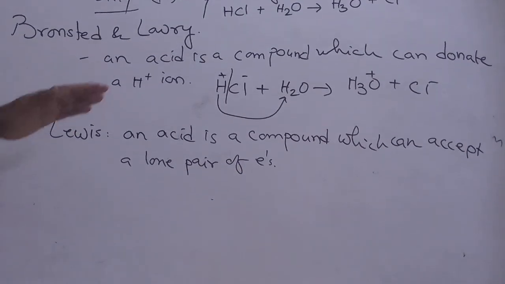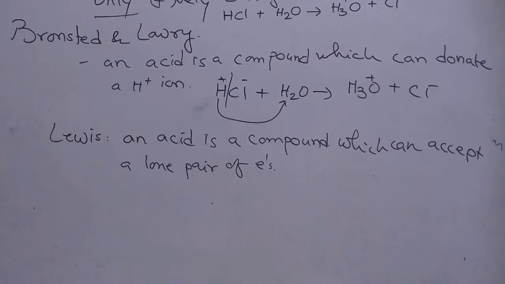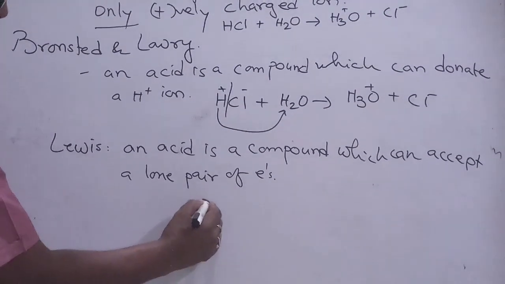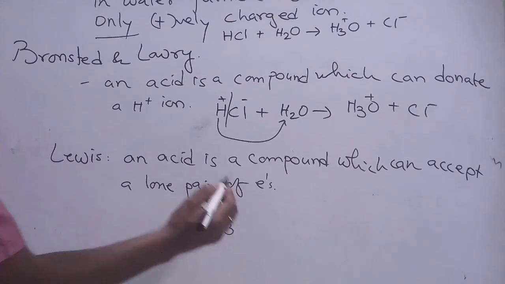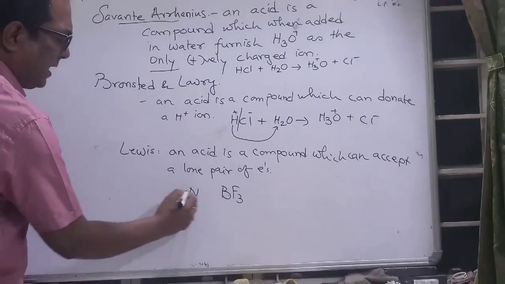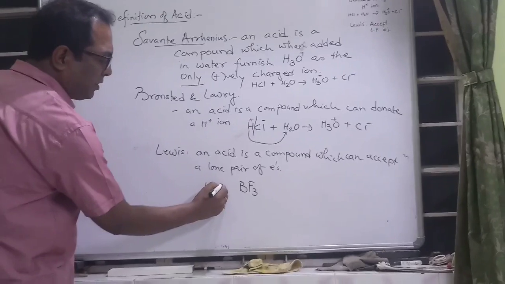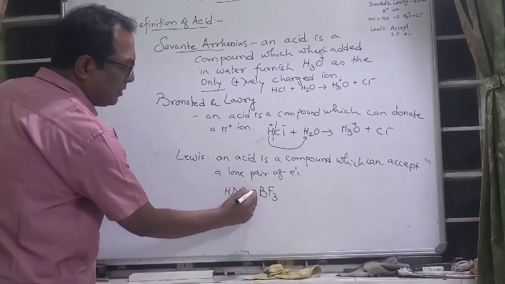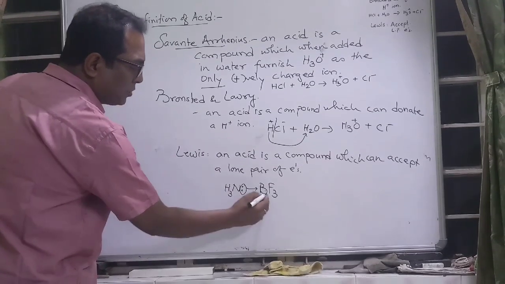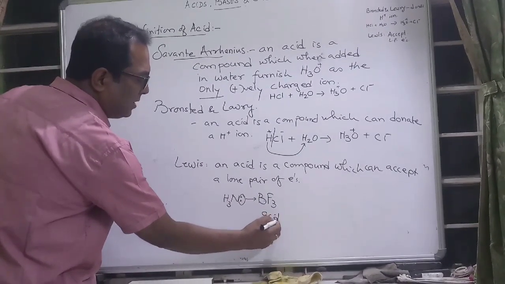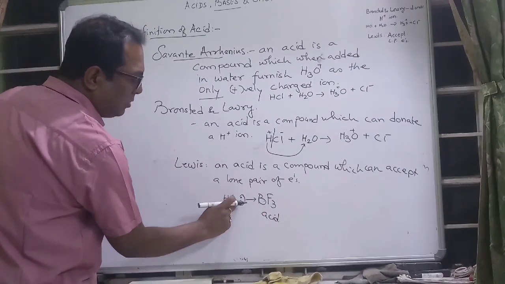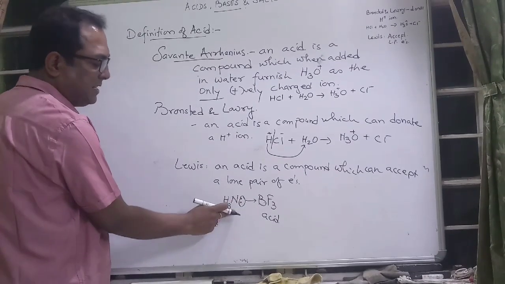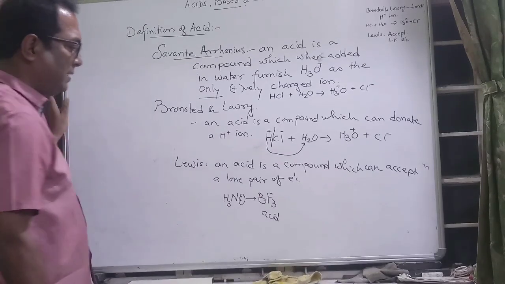If I take a compound like BF3, and if you take ammonia as NH3, nitrogen has a lone pair of electrons, it can donate to BF3. So BF3 is an acid because it can accept the lone pair of electrons present in ammonia towards itself.